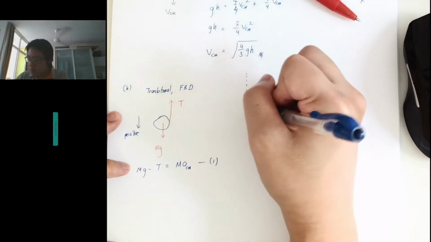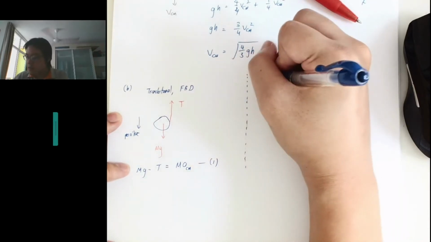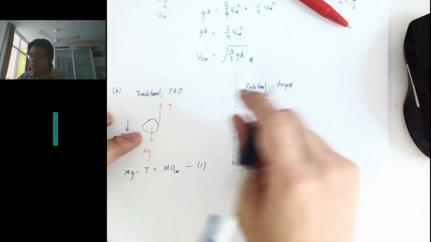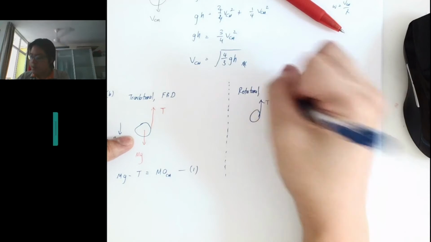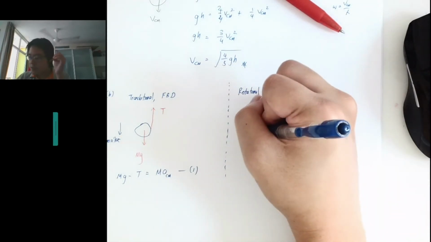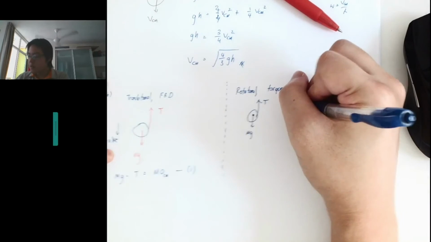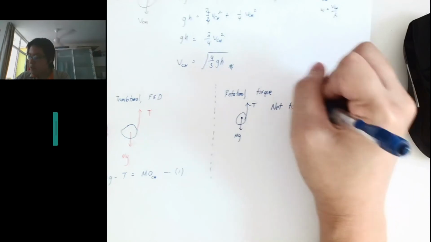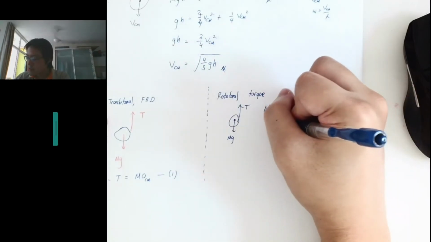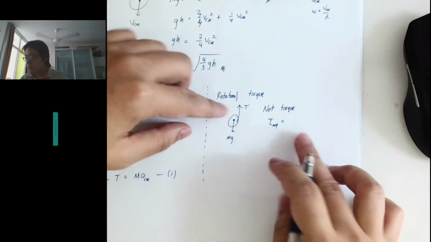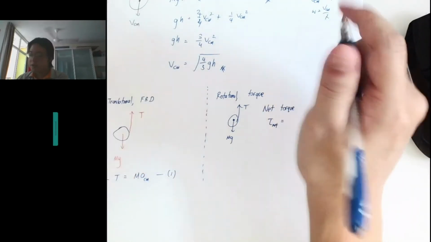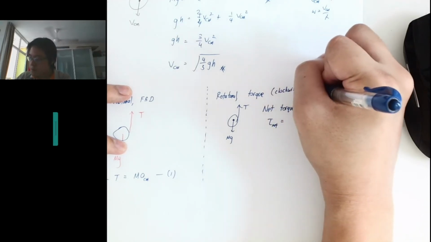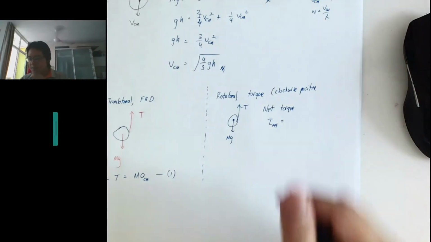And then we look at the torque. So torque is about the rotational motion. There's only one torque acting on the system, right? The mg passes through the center. So let me write extra steps to make it more clear. The net torque is what? So tau net is equal to, I should say the direction, right? So let's say clockwise is positive, right? So it's increasing in this direction.